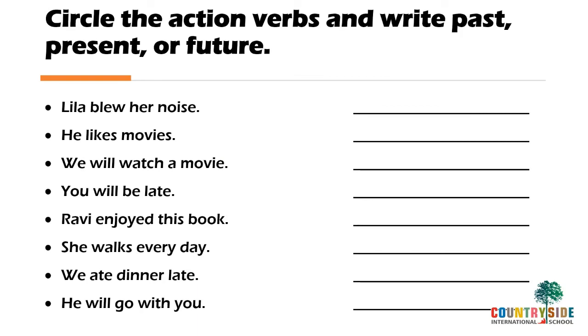Now next exercise is circle the action verbs, that is verbs, and write whether it is past, present or future. So see the first sentence, Leela blew her nose. What is blew? Blew is an action word, right? Now which form it is? Past, present or future? It is in past tense, an irregular form of verb.